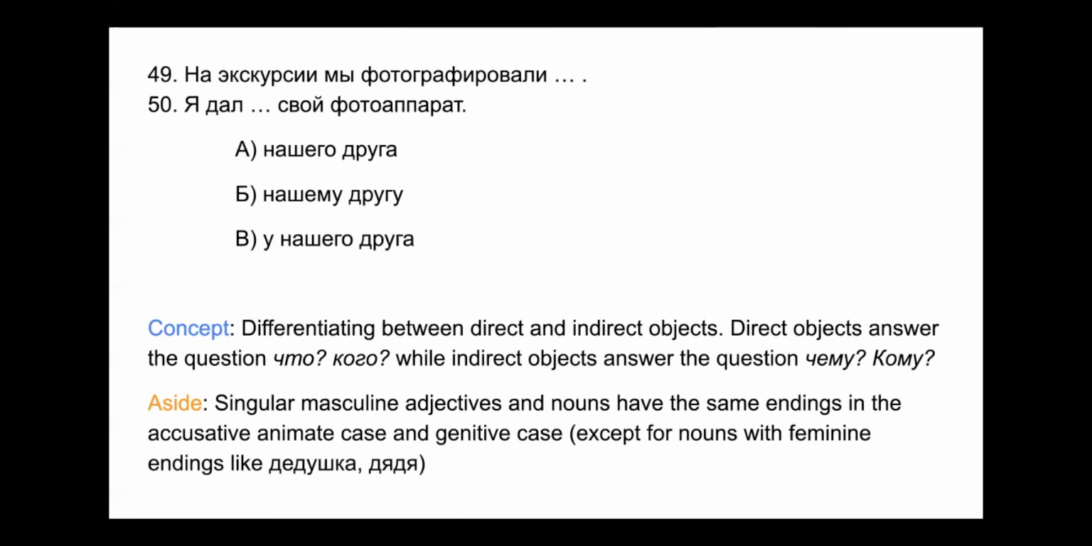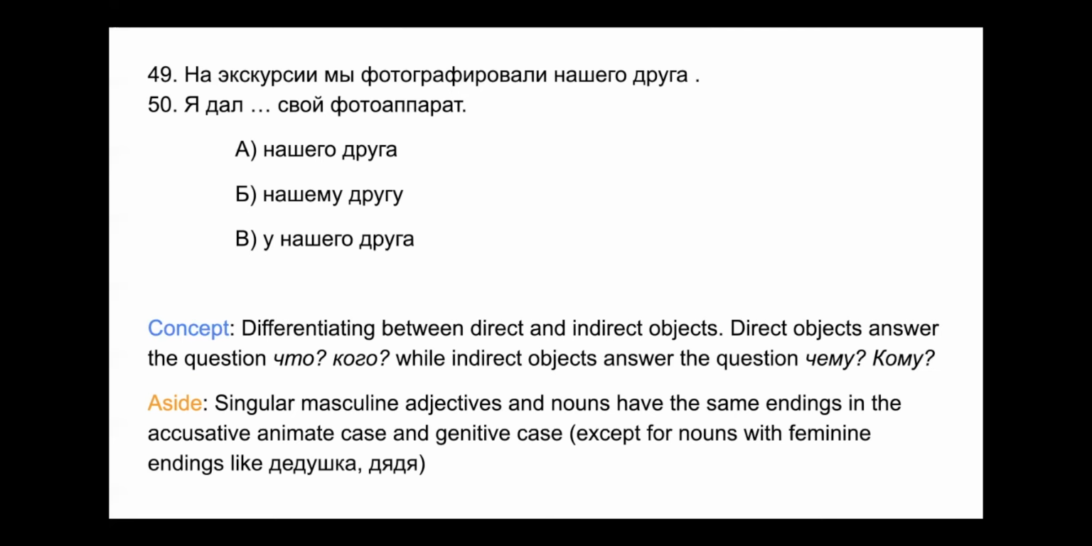And the accusative case for наш друг, animate, is а. На экскурсии мы фотографировали нашего друга. It can't be Б, нашему другу, because that is the dative case. And so the person is not the indirect object. The person is the direct object because that is who you are directly taking a picture of. У нашего друга, В, would be indicating possession. And there's no reason why we would use possession here. The sentence wouldn't really make any sense. So that's why for 49, the answer is нашего друга.